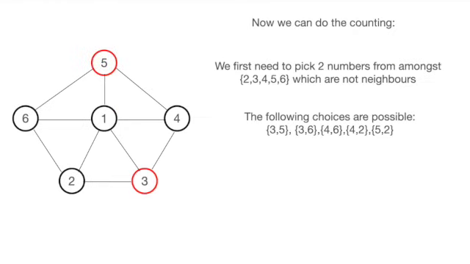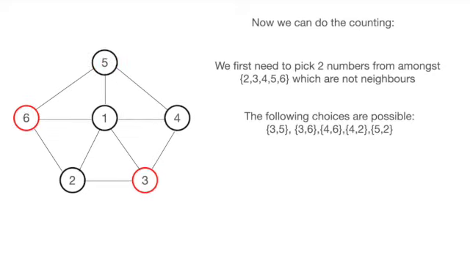First, we need to select the first 2 vertices of which we assign the first color. These vertices could not be connected with an edge, and 5 such pairs, namely 3 and 5, 3 and 6, 4 and 6, 4 and 2, and 5 and 2 are available for our selection. In the diagram, you could see that we have selected the pair 5, 3 and colored it red, but it would have been the other pair 6, 3 as well.